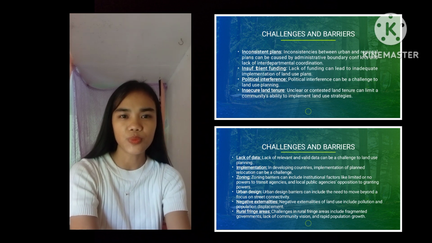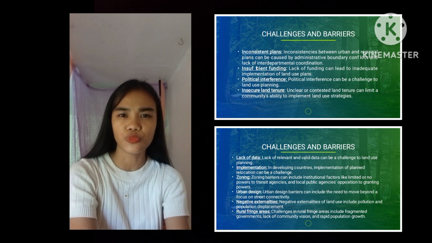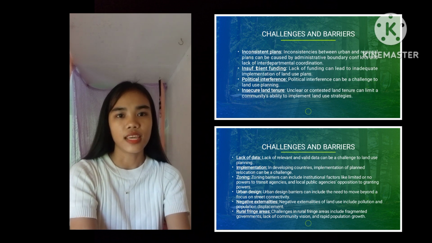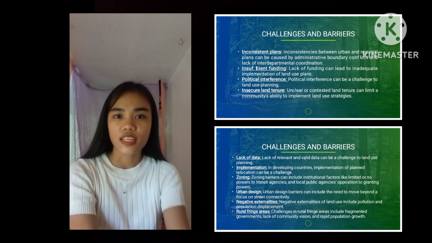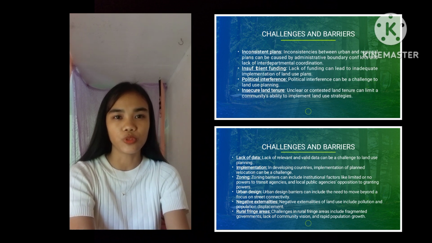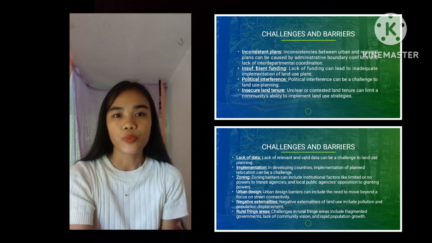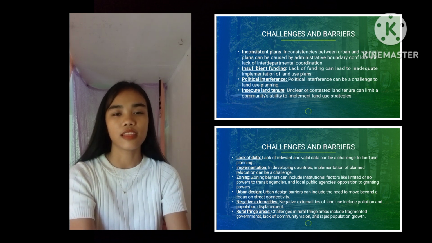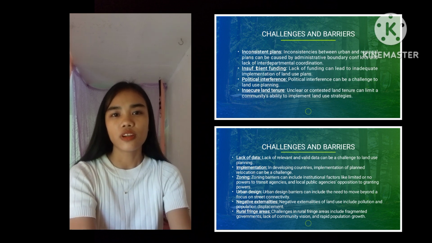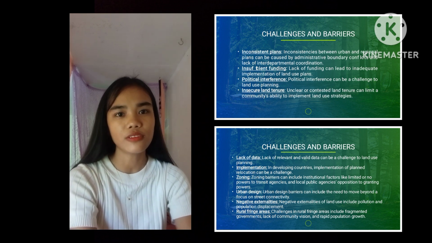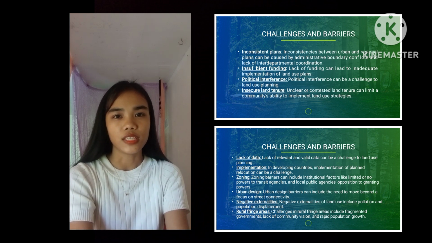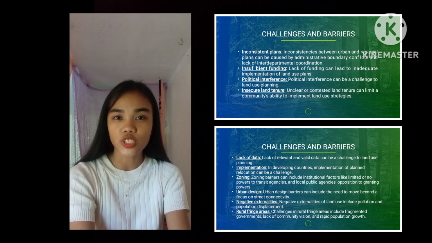Next, urban design. Urban design barriers can include the need to move beyond the focus on street connectivity. Next is negative externalities. Negative externalities of land use include pollution and population displacement. Next is rural fringe areas. Challenges in rural fringe areas include fragmented governments, lack of community vision, and rapid population growth.